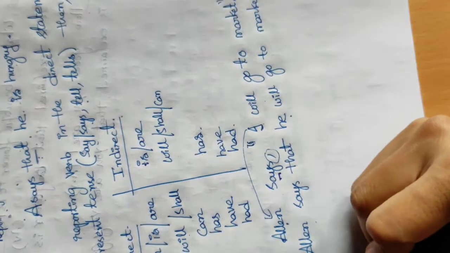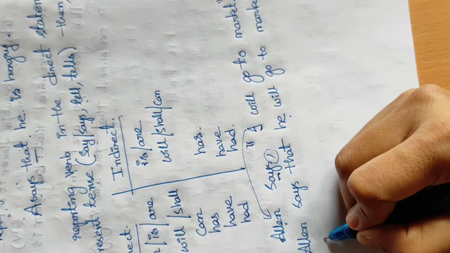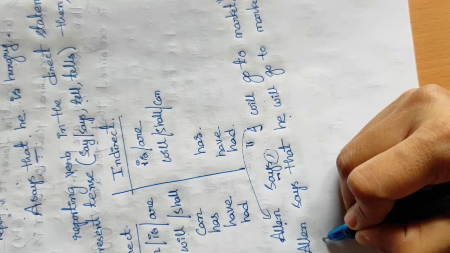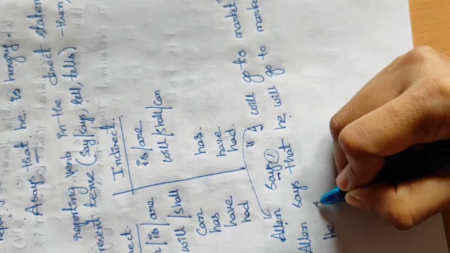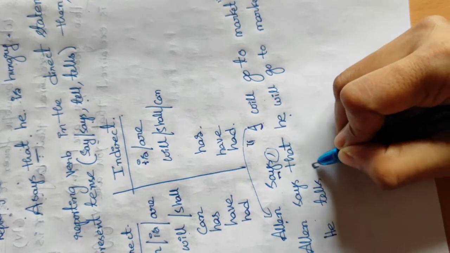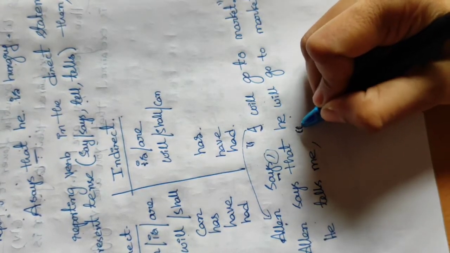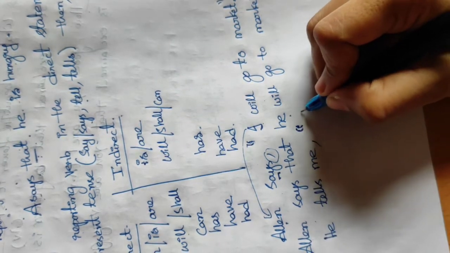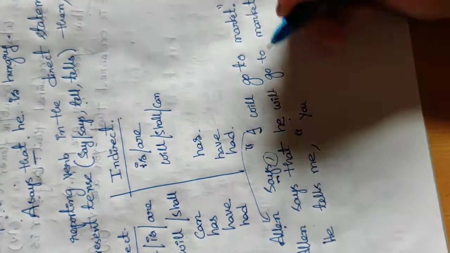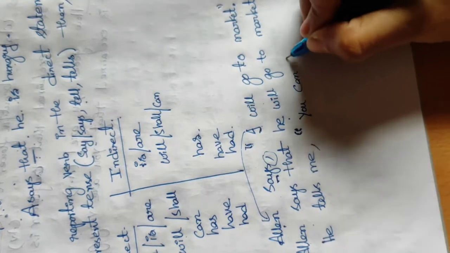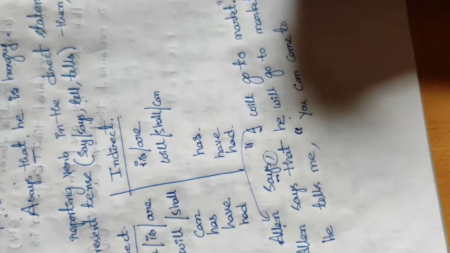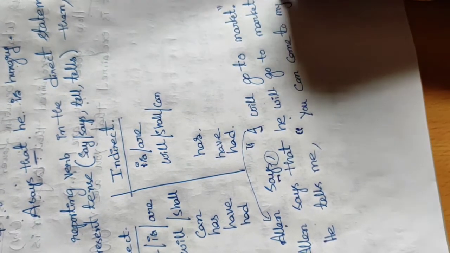Another example, see. For example, he tells me, "you can come to my house."